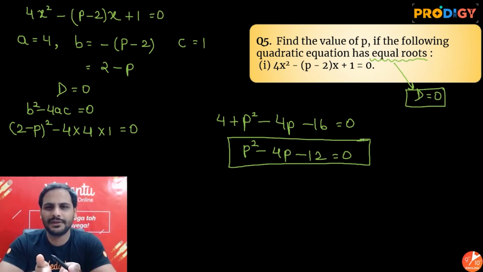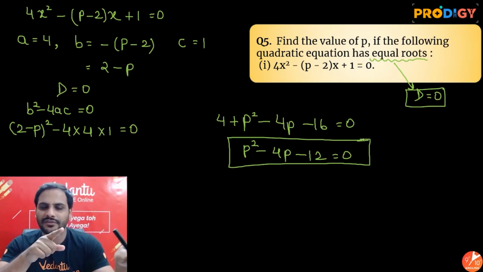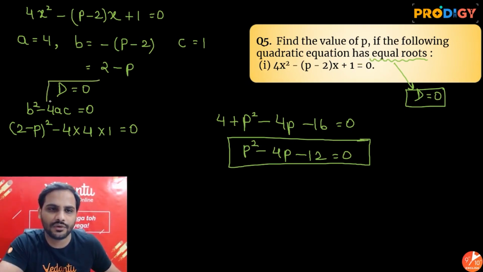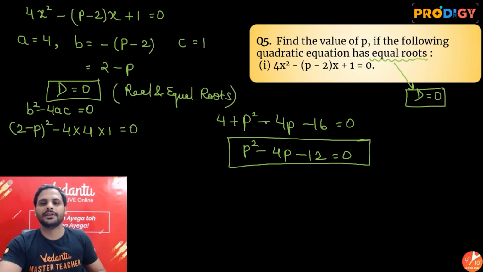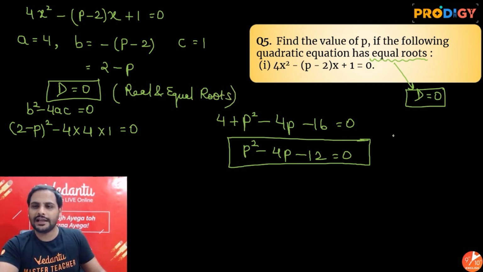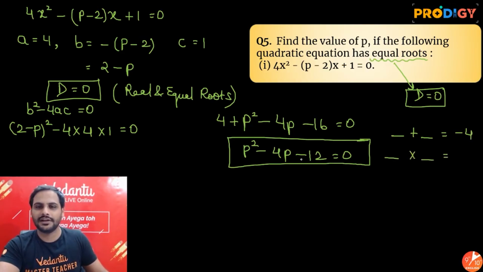To get the value of p, obviously I have to solve this equation further, because I have already made discriminant equal to 0, since real and equal roots is given in the question. So let's solve this. Use the splitting the middle term method. I want two numbers such that their addition is the coefficient of p, minus 4, and their multiplication is minus 12 into 1, which is minus 12. What are these two numbers? Addition is minus 4, multiplication is minus 12. So it will be minus 6 and 2. You can check it further.